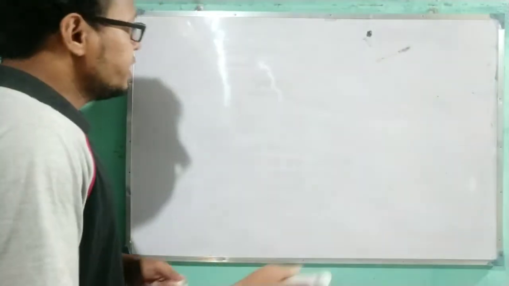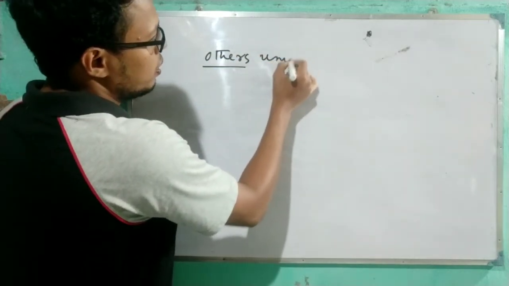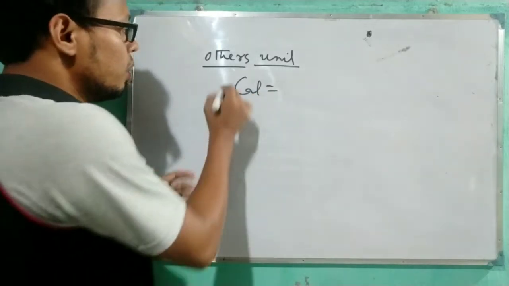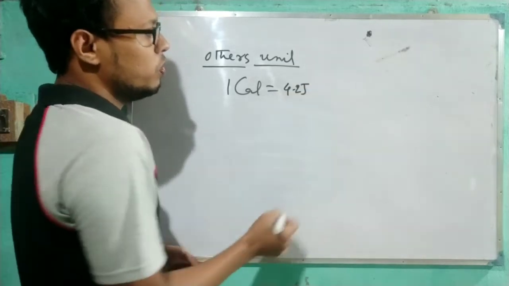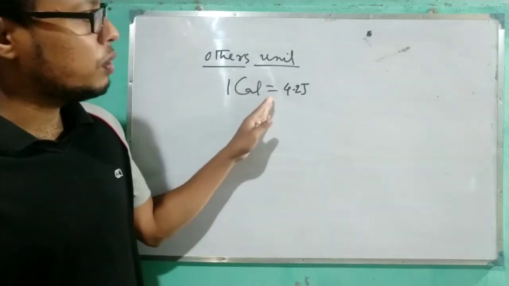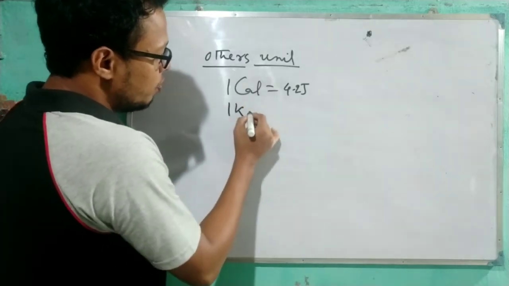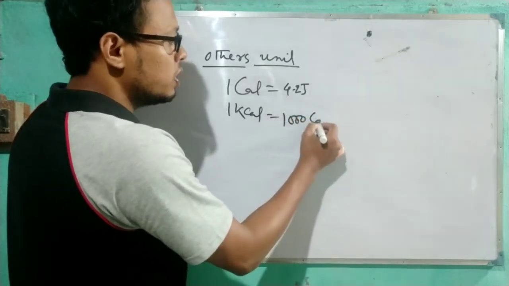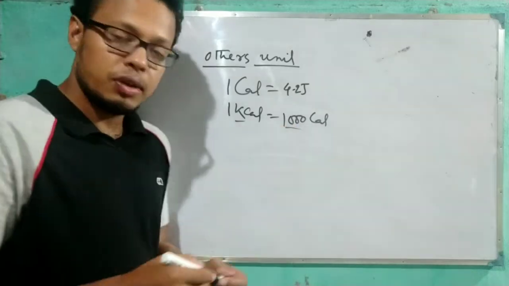Clear? There is some other unit of energy, which is the calorie. Actually it is the unit of heat, and 1 calorie equals 4.2 joule. Joule is the SI unit, calorie is the CGS unit, and the relation between them is 1 calorie equals 4.2 joule. Now another bigger unit is 1 kilocalorie, which you can also write as kcal. This is equal to 1000 calorie, because 1 kilo means 1000. That's why 1 kilocalorie equals 1000 calorie.